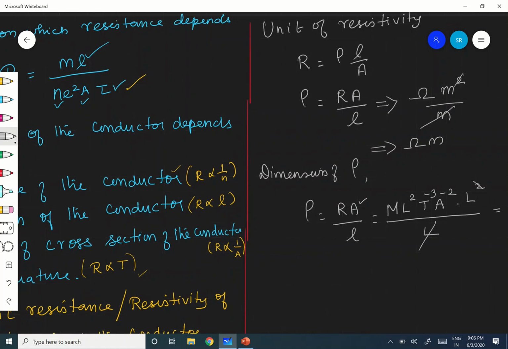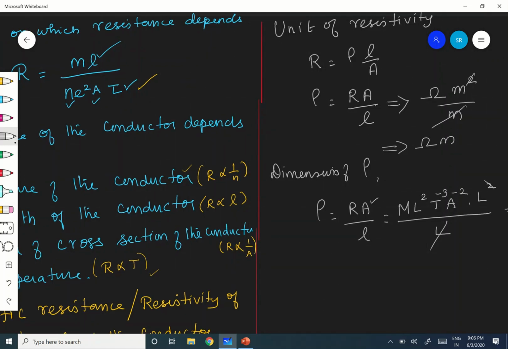Now, what are the factors affecting rho? On what factors does it depend? For that you recall what is R. What do you mean by the factors on which rho depends? Now we are going to see. We know that R is equal to m L divided by n E squared tau A. Correct? This formula is there now.